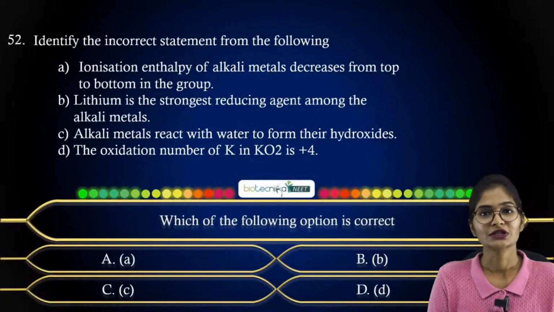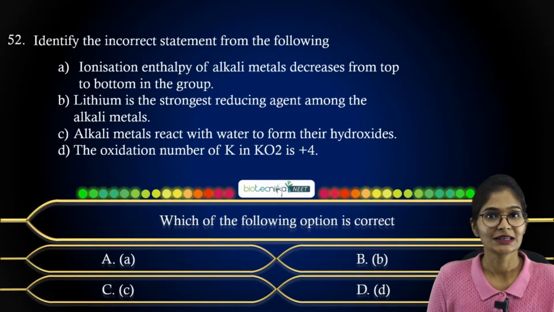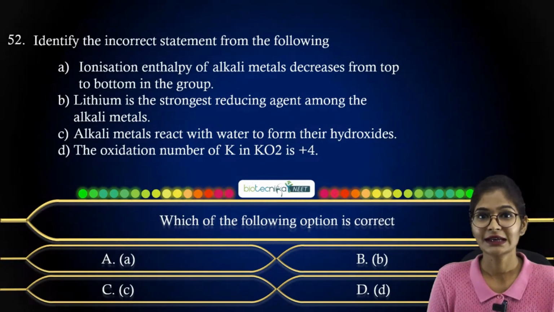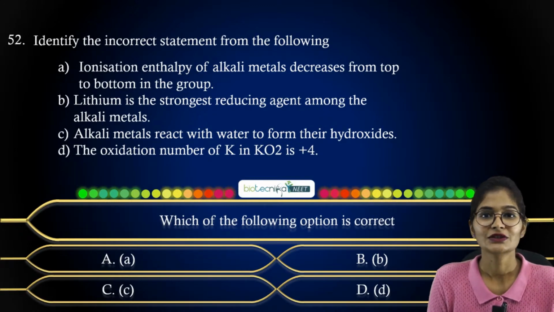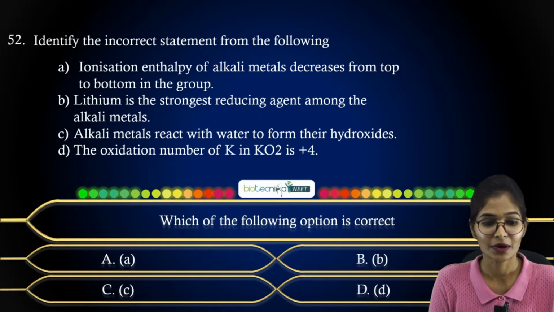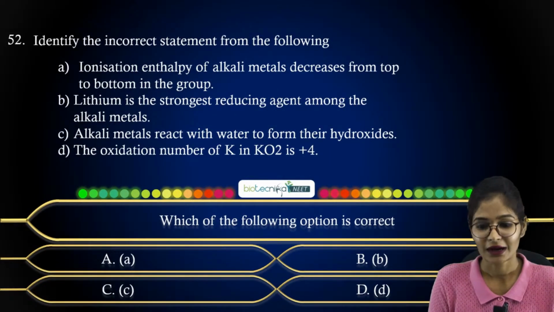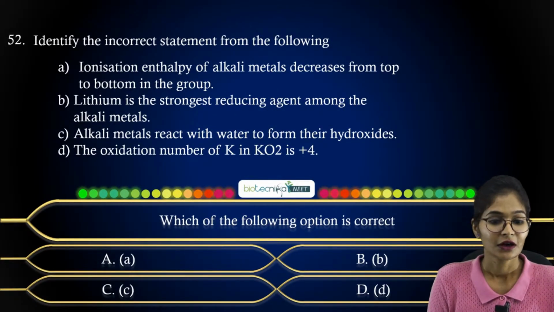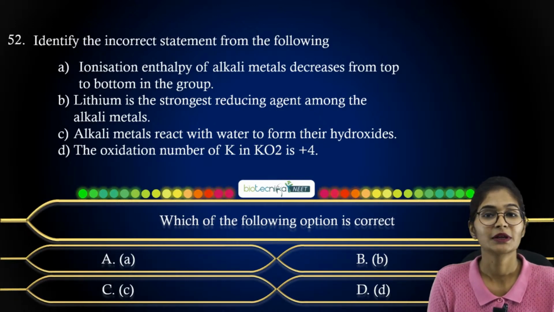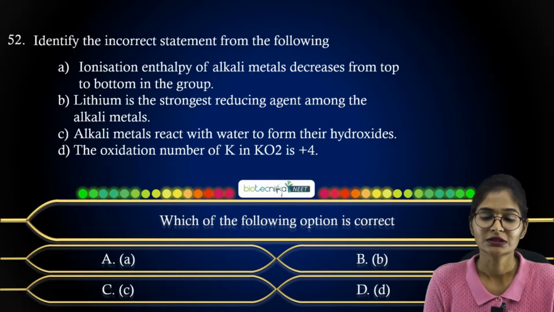So our first question will be based on inorganic chemistry, where they have asked regarding the incorrect statement. They have given 4 options, and you have to consider the incorrect statement. Option A: ionization enthalpy of alkali metals decreases from top to bottom in the group. Option B: lithium is the strongest reducing agent among the alkali metals. Option C: alkali metals react with water to form their hydroxide. Option D: the oxidation number of potassium in KO2 is +4. So just by looking at the question, how can you approach?